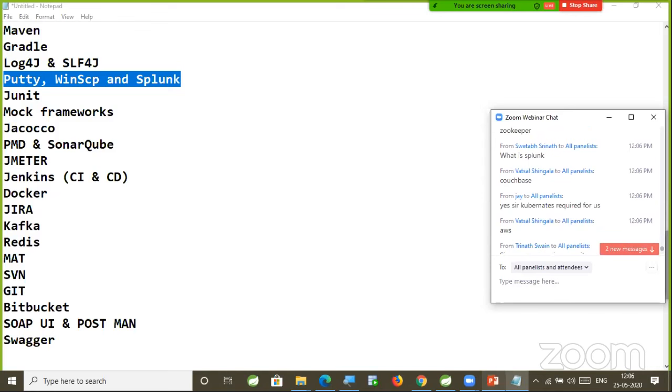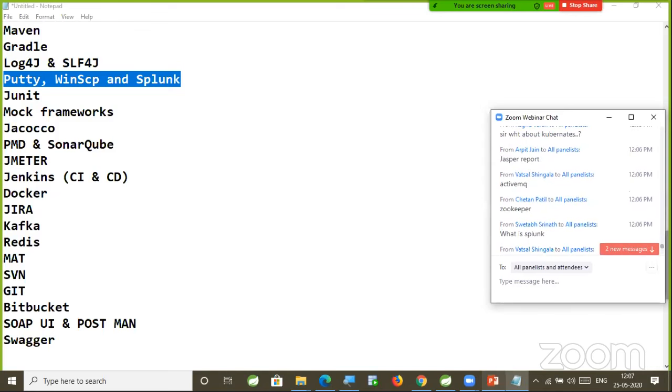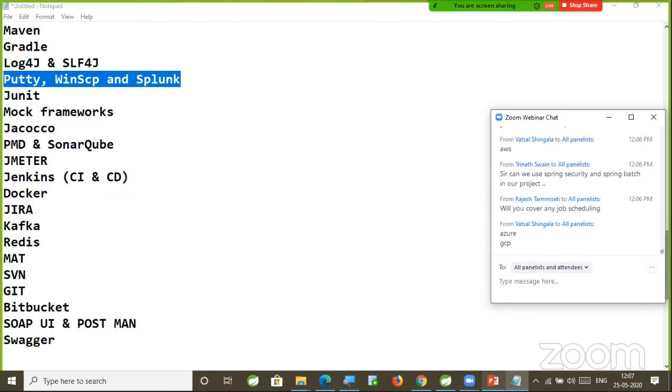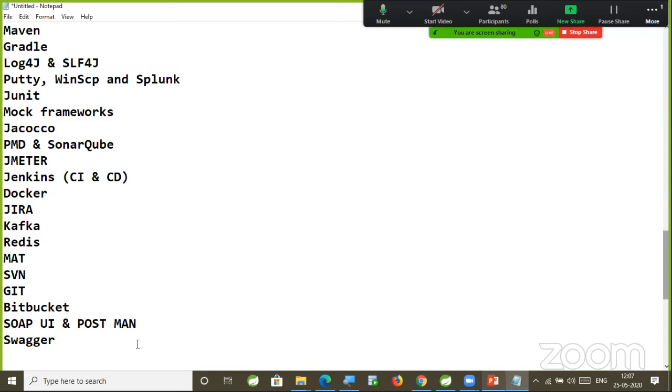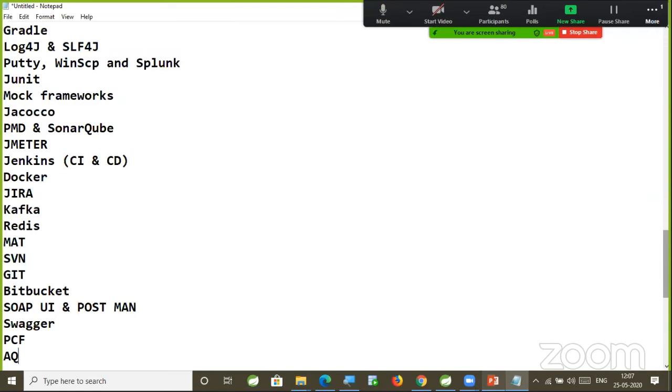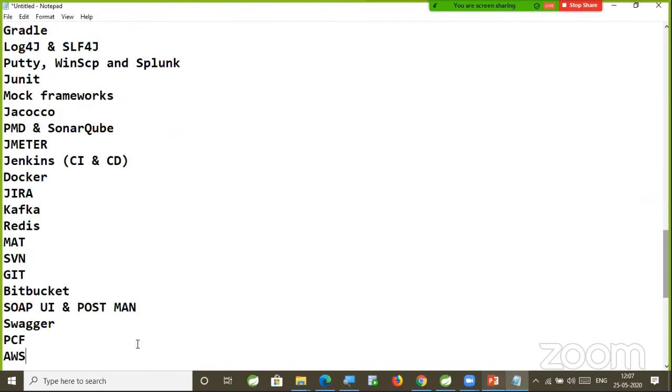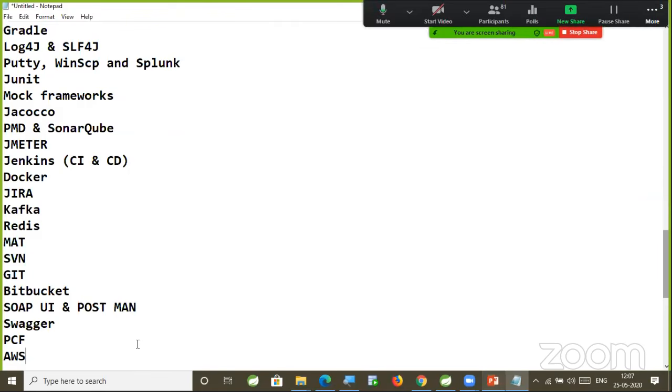Yes. ActiveMQ I am not using. Apache Kafka I am using. Apache Kafka is more advanced than ActiveMQ and RabbitMQ. Right. AWS. In one project I will show you how to deploy to AWS, and I will deploy a project to PCF. I will show you how to deploy one application to the PCF environment, and one application to the AWS cloud platform also. Deployments I am going to take care of. I will show you how to deploy our application to the cloud.